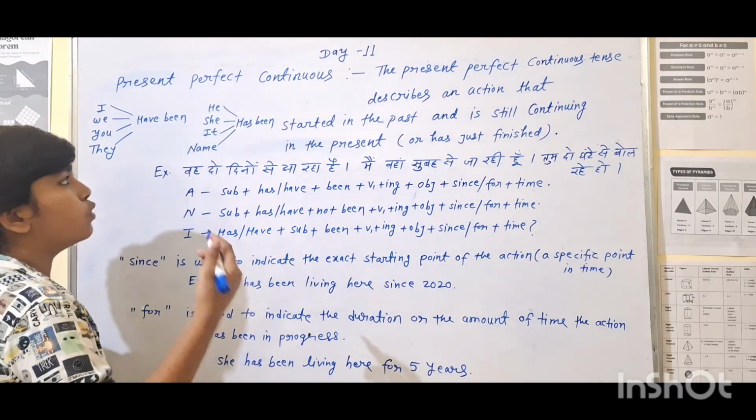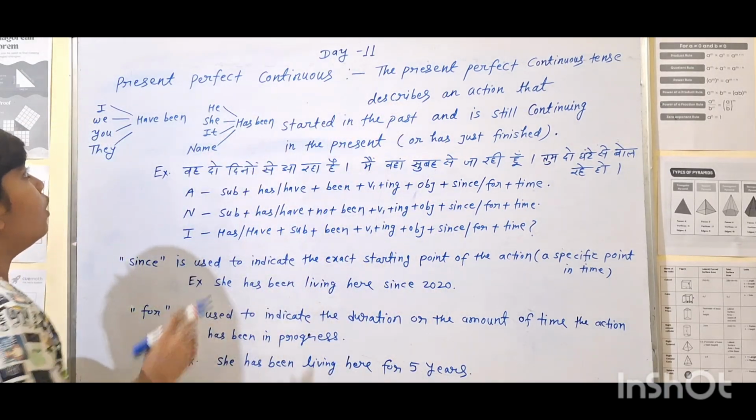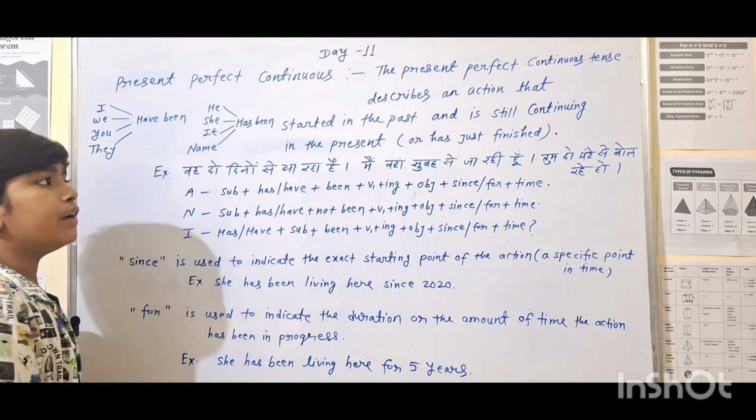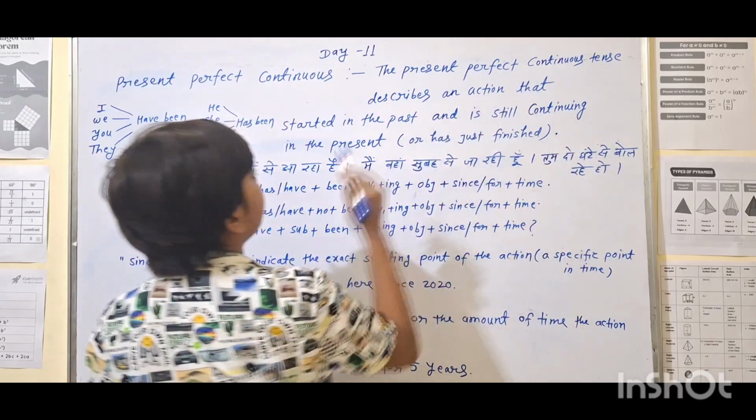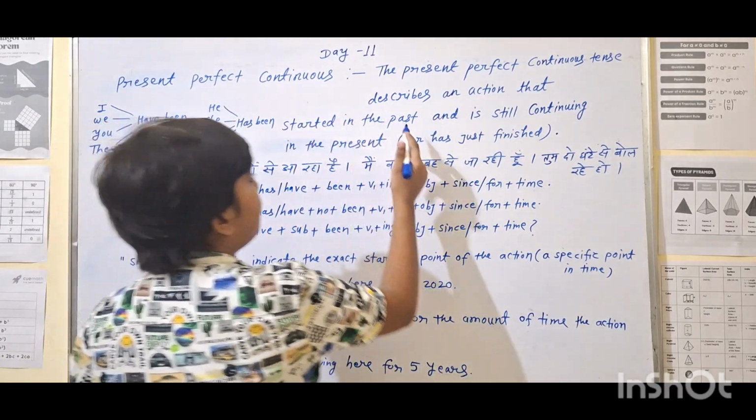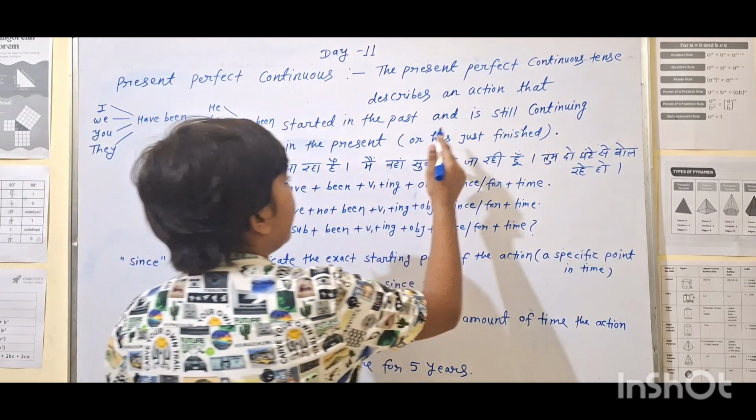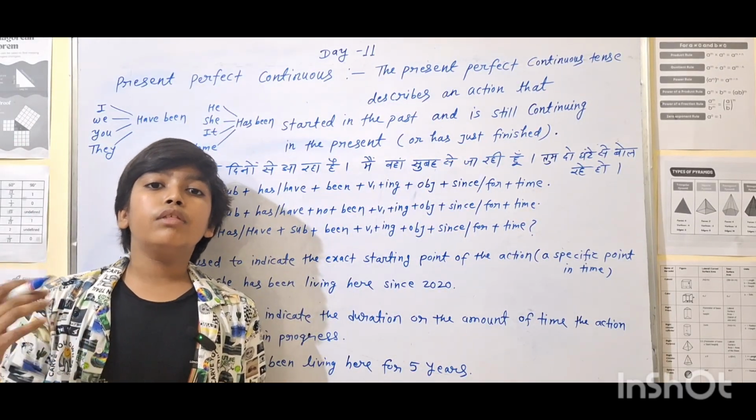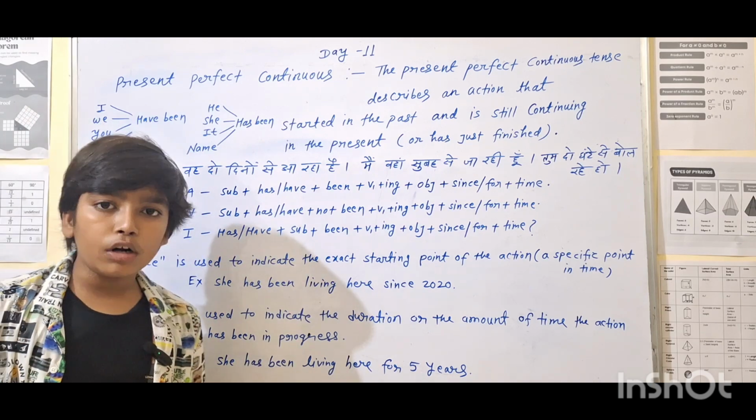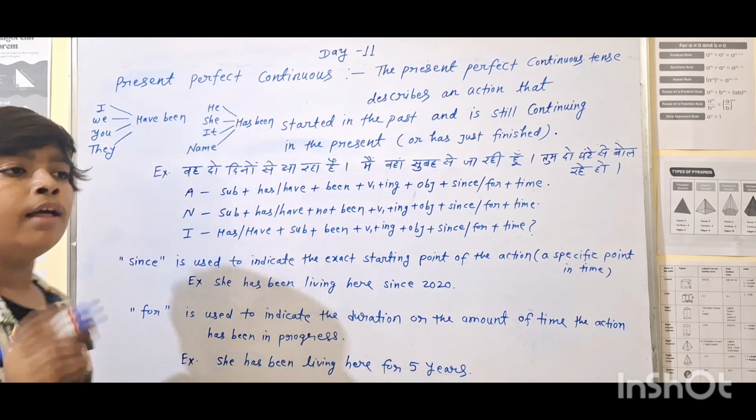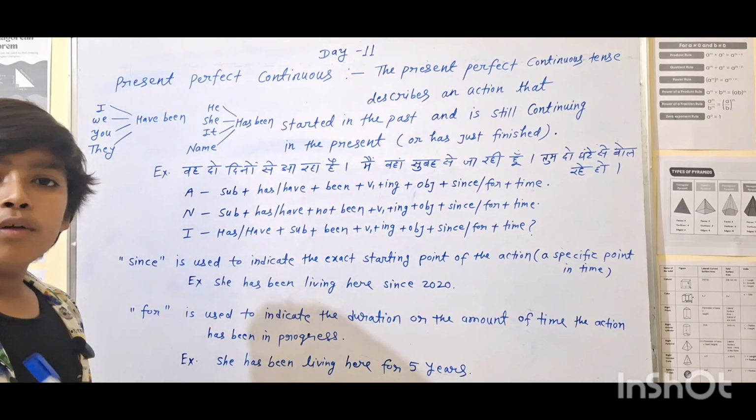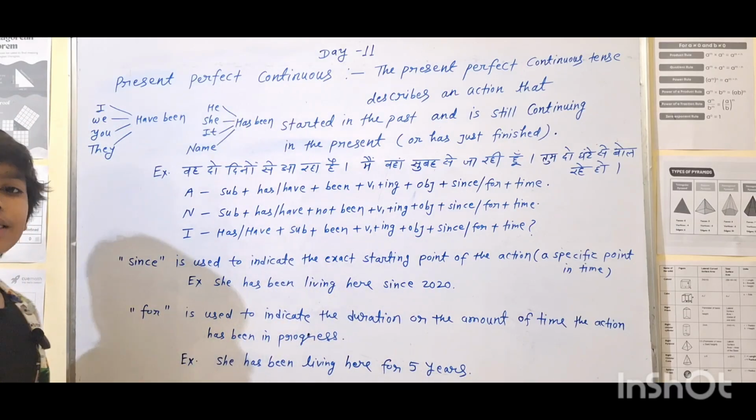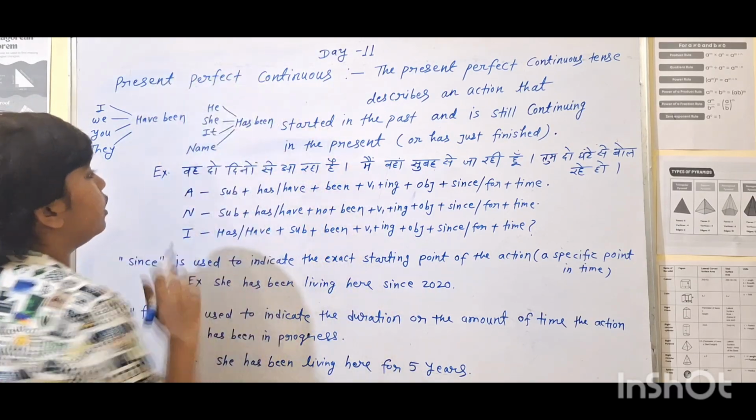Let's get started with today's topic of the day 11 video, which is the present perfect continuous tense. Let's study it with a quick definition. The present perfect continuous tense describes an action that started in the past and is still continuing in the present, or has just finished. It means we are talking about an action which was started in the past, not now. Before, it was started, and we are still doing it till now, or we have just finished it now. At that time we use the present perfect continuous tense.